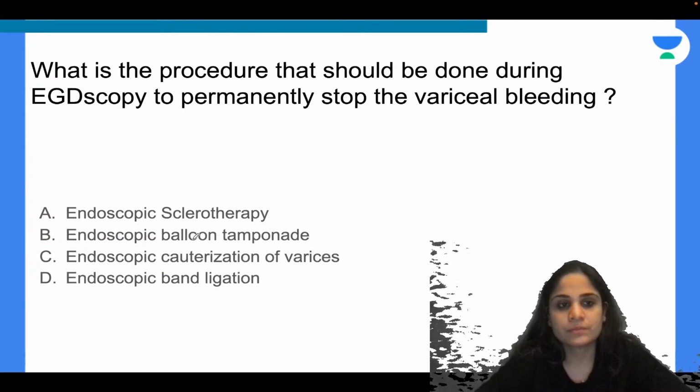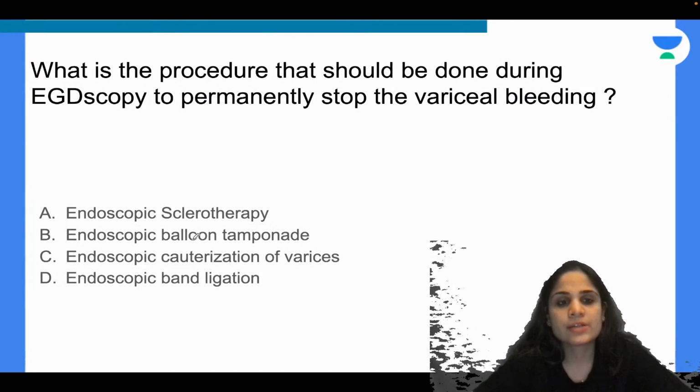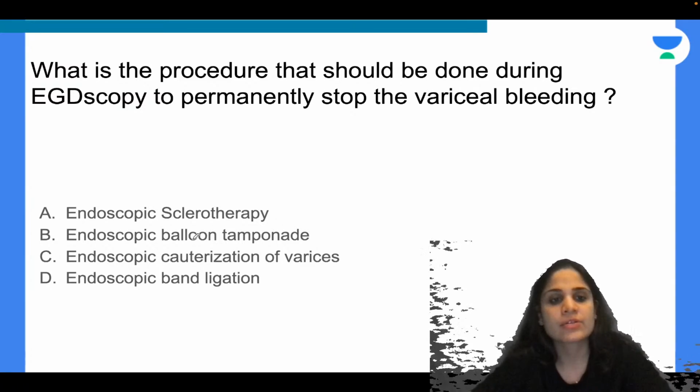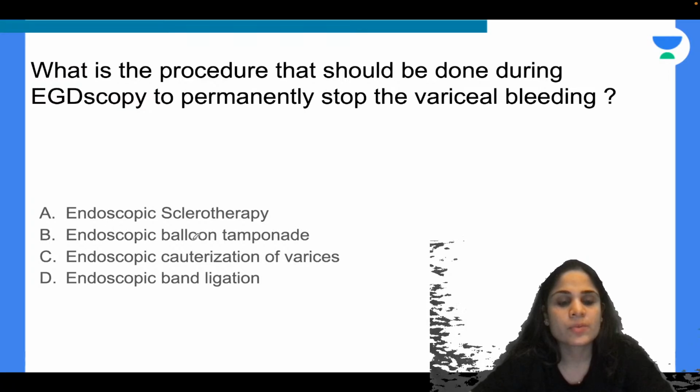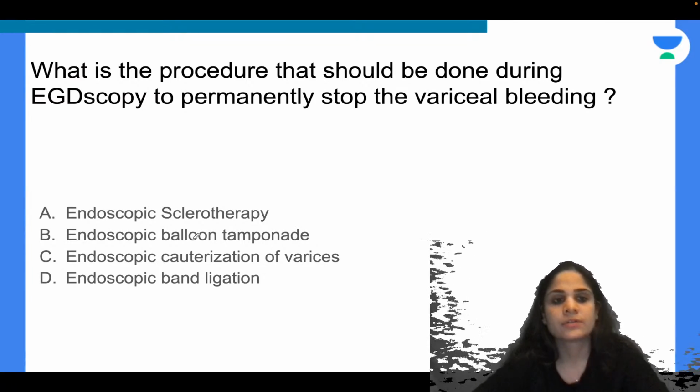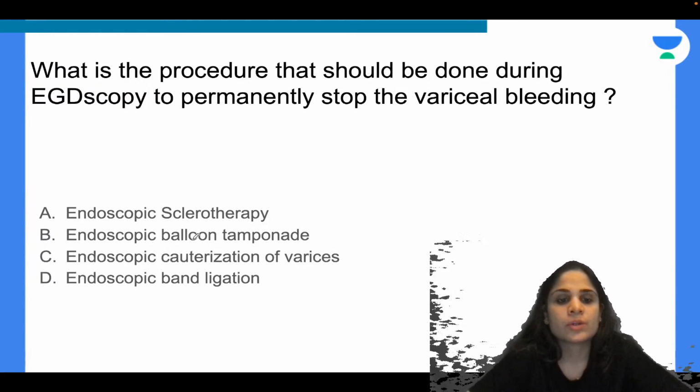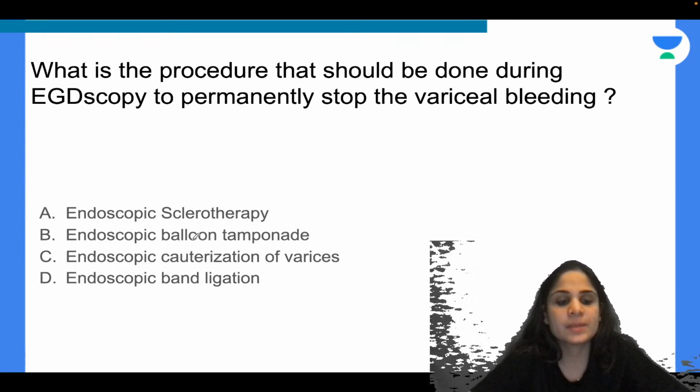Absolutely correct. Okay. What is the procedure that should be done during esophagogastroduodenoscopy to permanently stop the variceal bleeding? Endoscopic sclerotherapy, endoscopic balloon tamponade, endoscopic cauterization of varices, or endoscopic band ligation? What is the procedure that should be done to permanently stop the bleeding? Anyone? Okay, KGB, Chakravarti are saying band ligation.